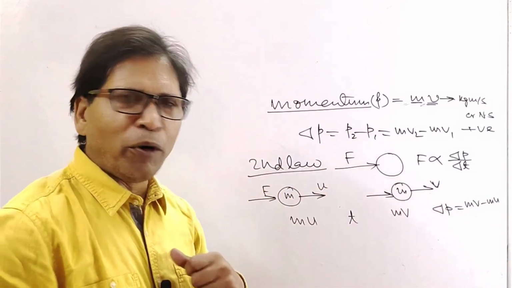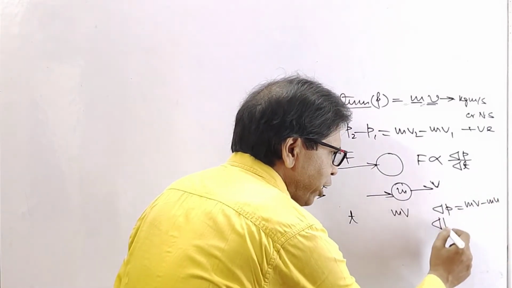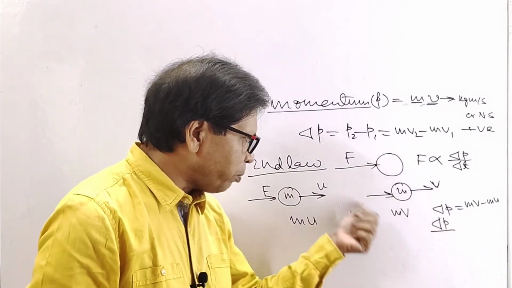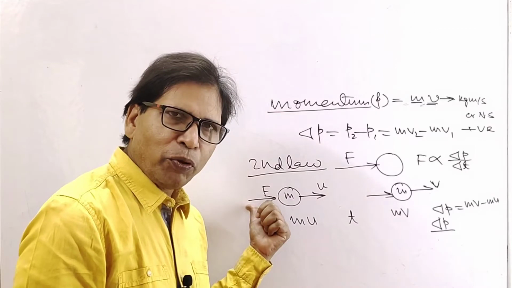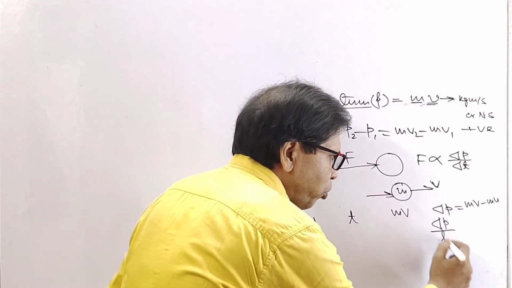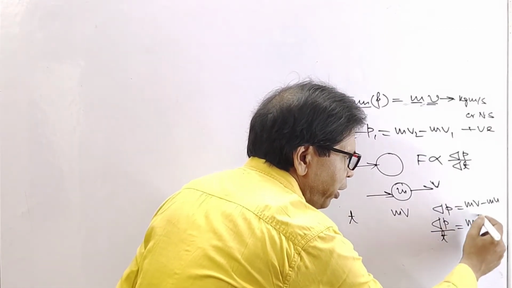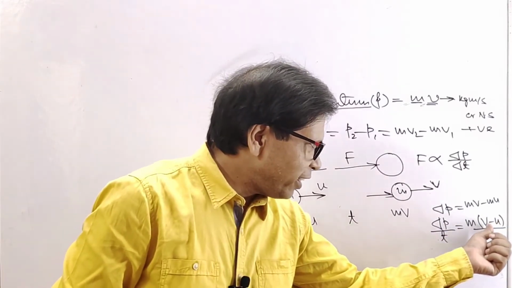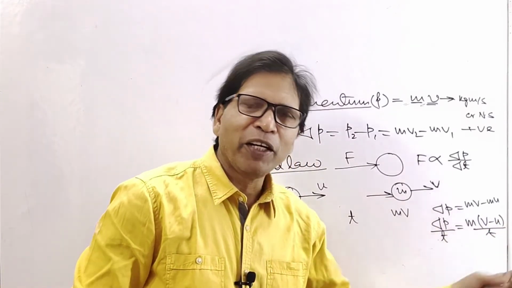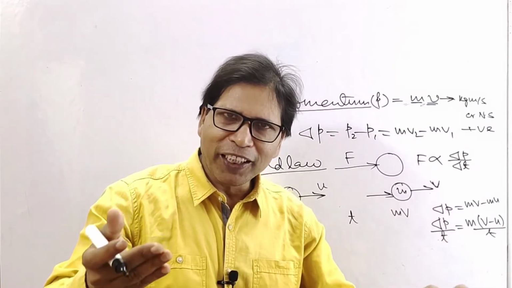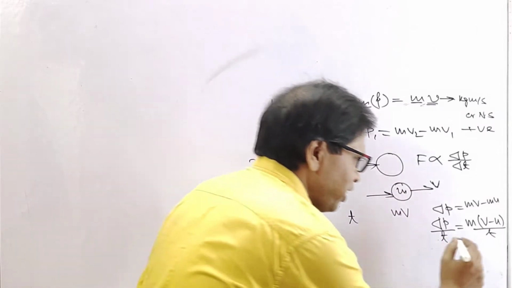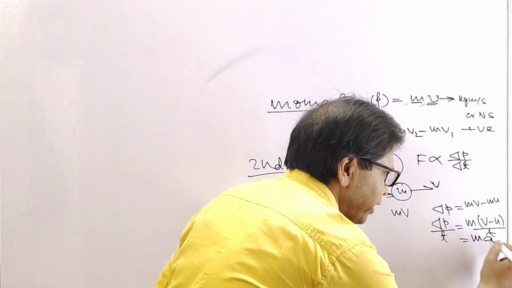This change of momentum takes place in time t due to application of force F. So the rate of change of momentum is m into (v minus u) divided by t. This is the change of velocity by time, and the rate of change of velocity with respect to time is the acceleration. So this is mass into acceleration.